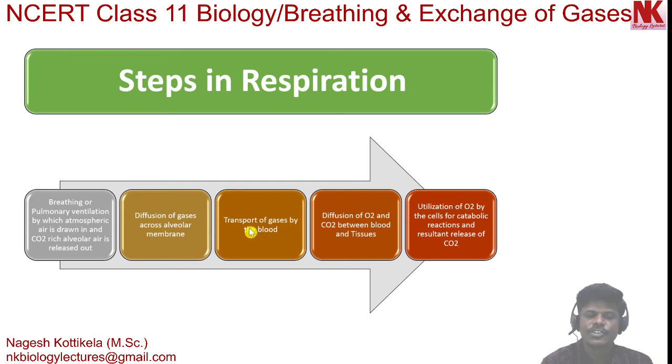Moving to the next step, transport of gases by blood. Respiratory pigments present in blood transport gases to different parts of the body, and also a little amount of gases is transported in plasma. Next, diffusion of oxygen and carbon dioxide between the blood and tissues. And the last step is utilization of oxygen by the cells for catabolic reactions and resultant release of carbon dioxide.